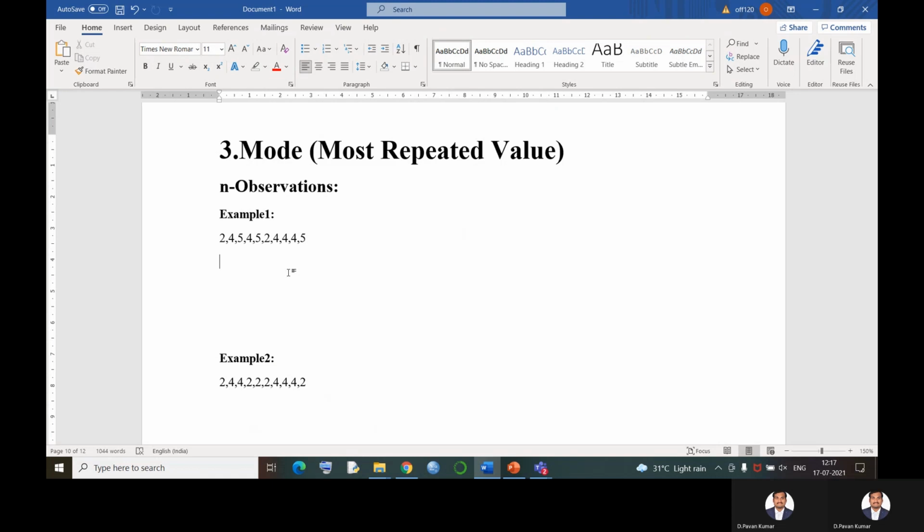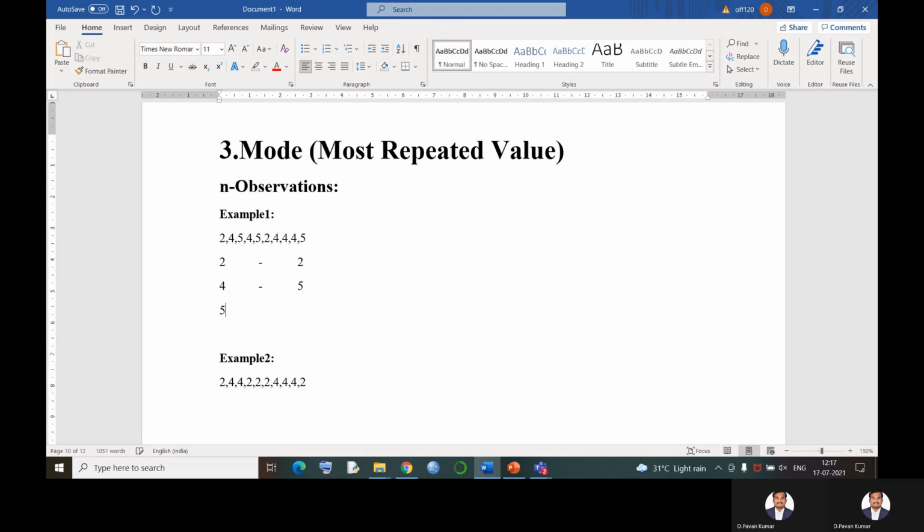We have an observation 2, and 2 is repeating 2 times. The next observation is 4, and 4 is repeating 2 plus 3, that is 5 times.